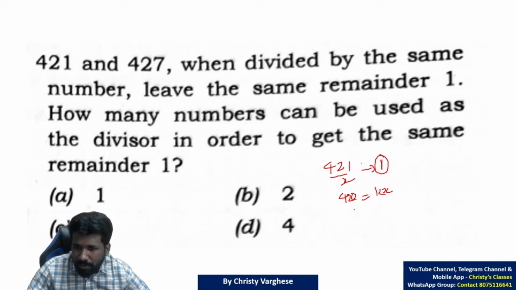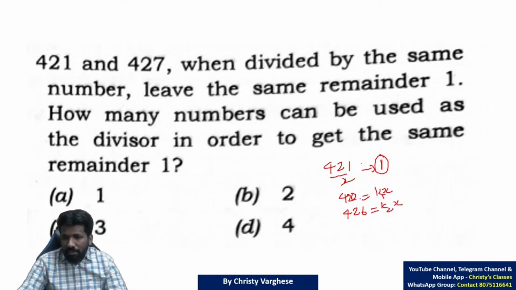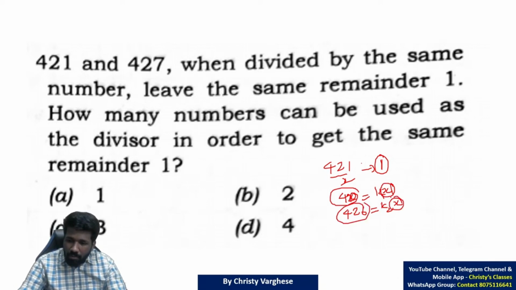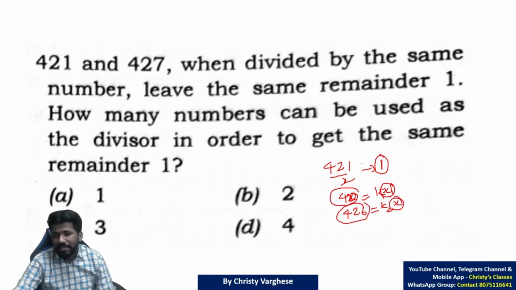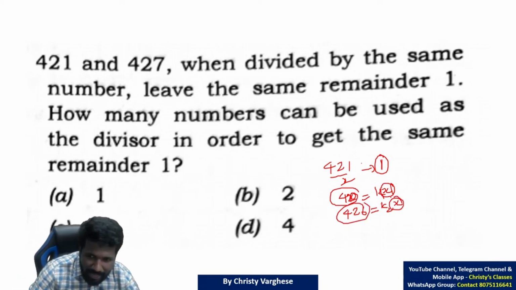Now 427 also, same idea. 427 by x remainder is 1. So 426 will be, if this is k1, another multiple of x itself. That means 420 and 426 are common multiples of x. Least common multiple, highest common factor, this idea you learned can help here.